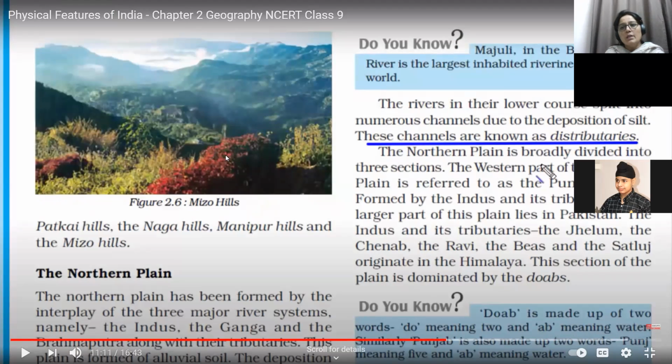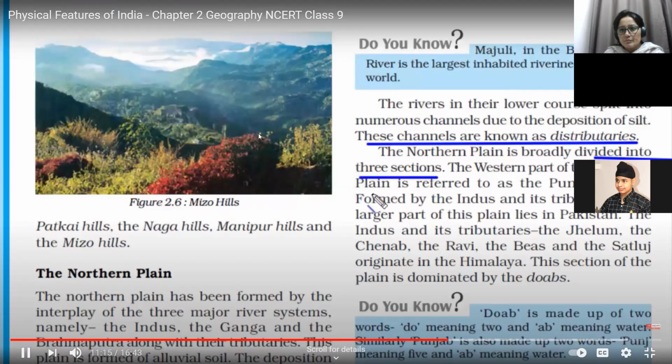What would a river do? A river would divide its water into various parts, and those divisions are known as distributaries. The river has distributed its water. The northern plain is broadly divided into three sections. So this can also be asked: the division of the northern fertile plain.